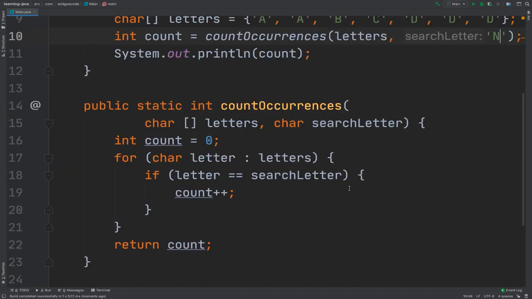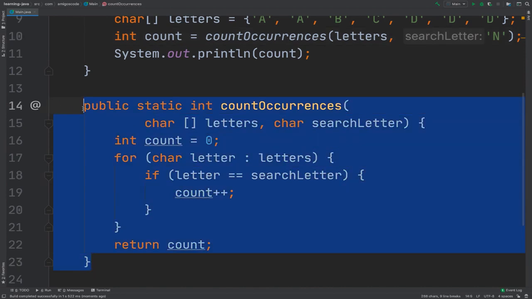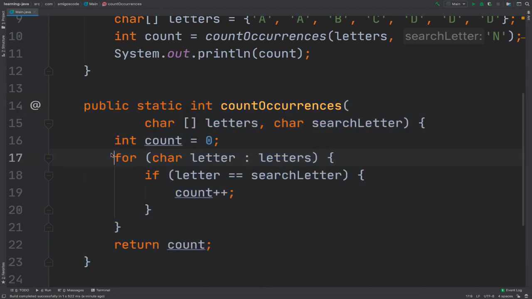So we've built our very first method, and you can see that this could be really anything that you want, and this is what programming is about. Programming is about you solving problems by creating methods and then writing algorithms inside of those methods. An algorithm is simply a sequence of steps to solve a problem. So here, this is our algorithm: we are searching for a letter and seeing how many times it appears in an array.